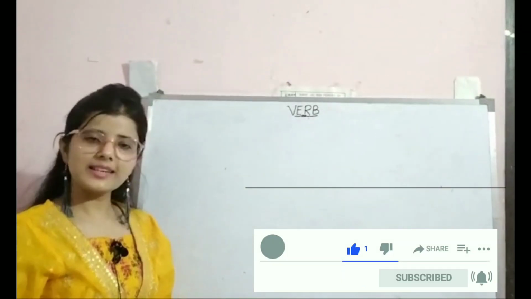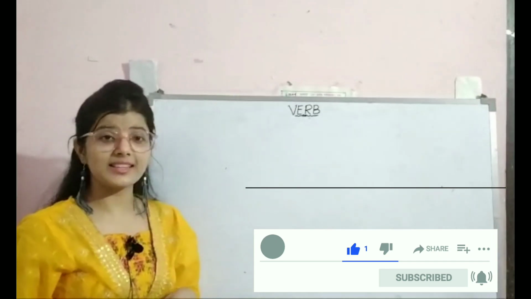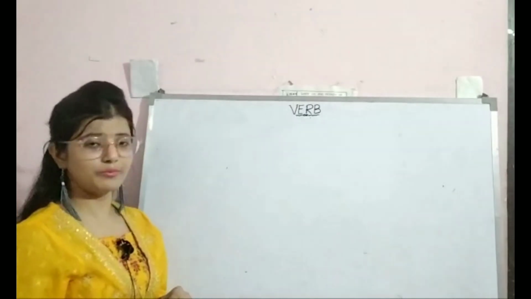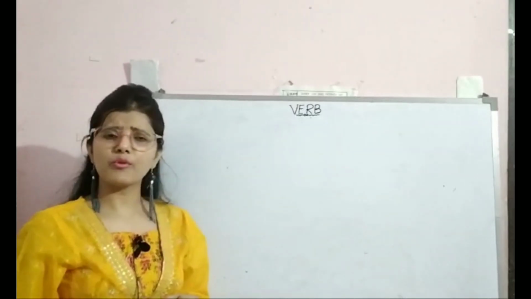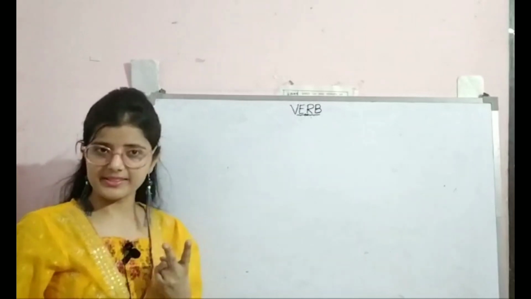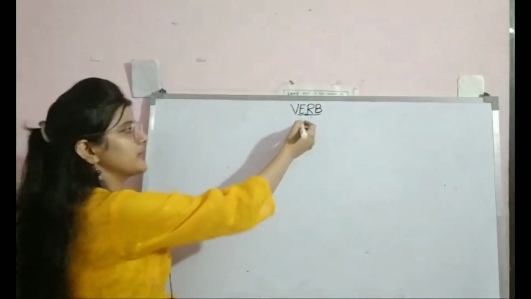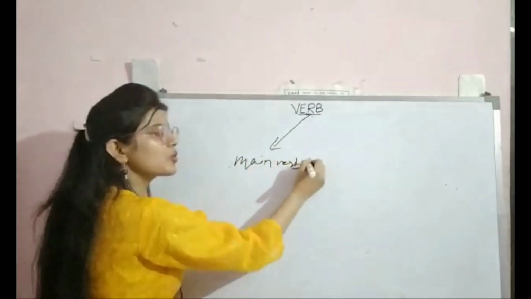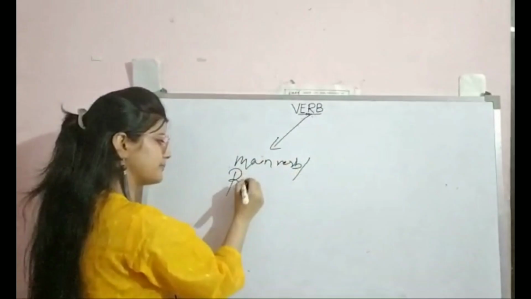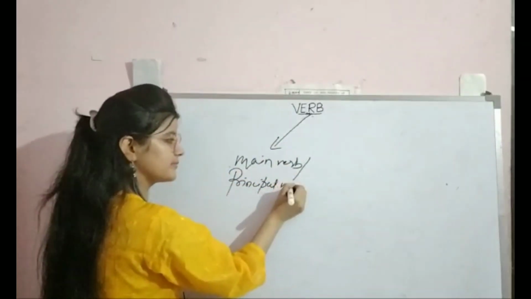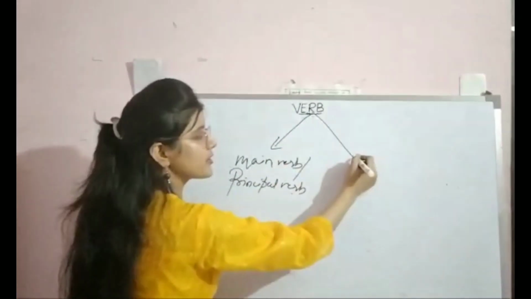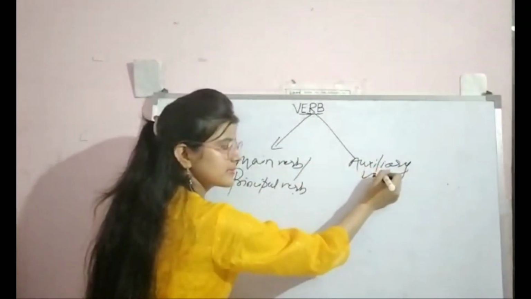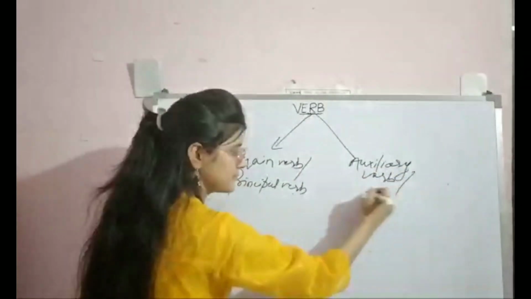As you know, in the last classes I have discussed the topic of transitive verb and intransitive verb. But today I'm here with the next part of the verb. Verbs are broadly classified into two categories based on their function. One is the main verb, that is also called the principal verb, and another is the auxiliary verb, that is also called the helping verb.